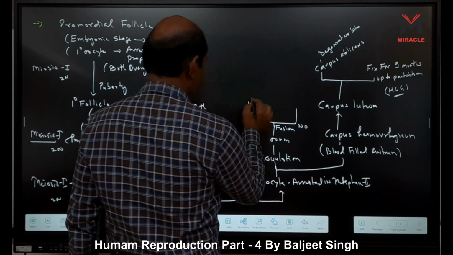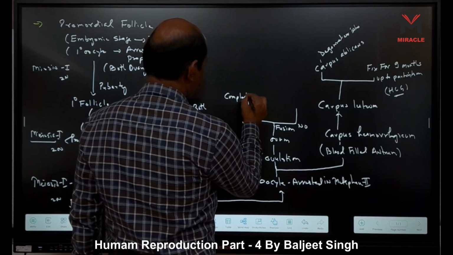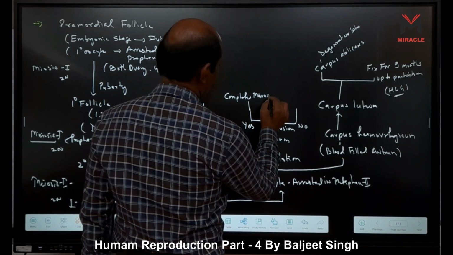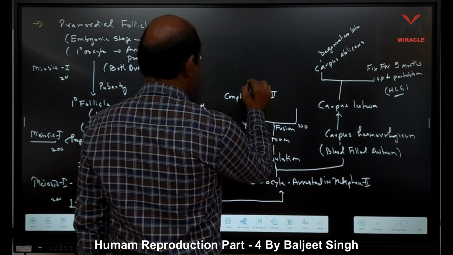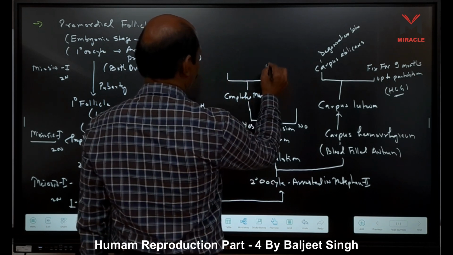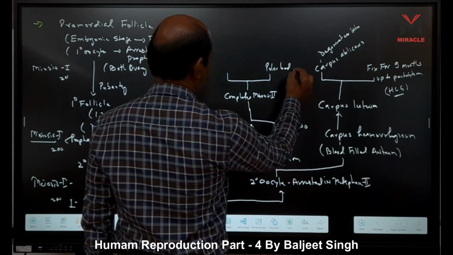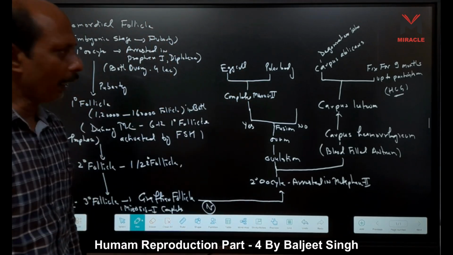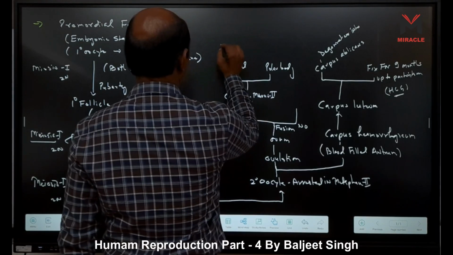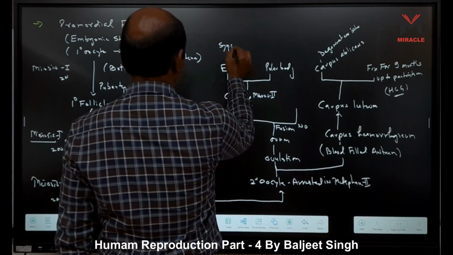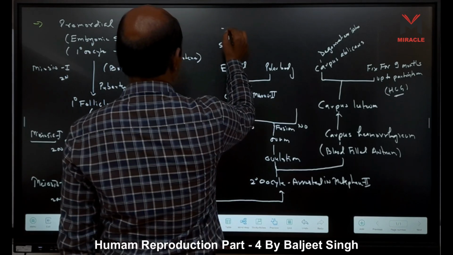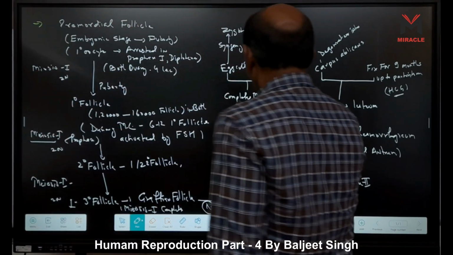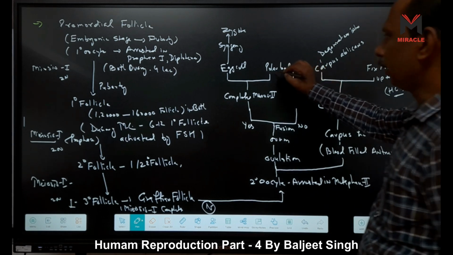It completes meiosis second, right, and forms a polar body and egg cell. And this egg cell after fusion, after syngamy, forms zygote, and then fetus is formed.